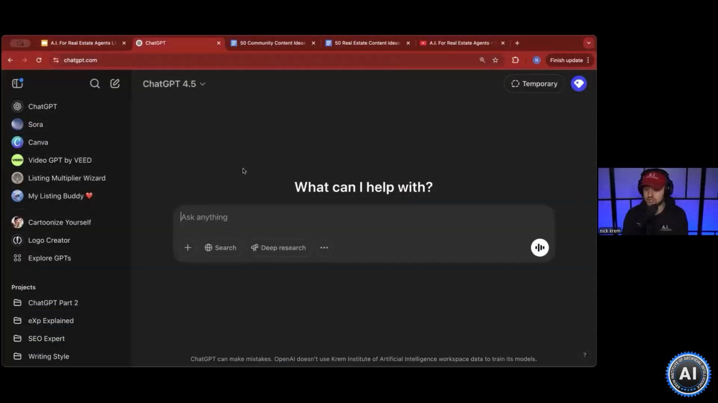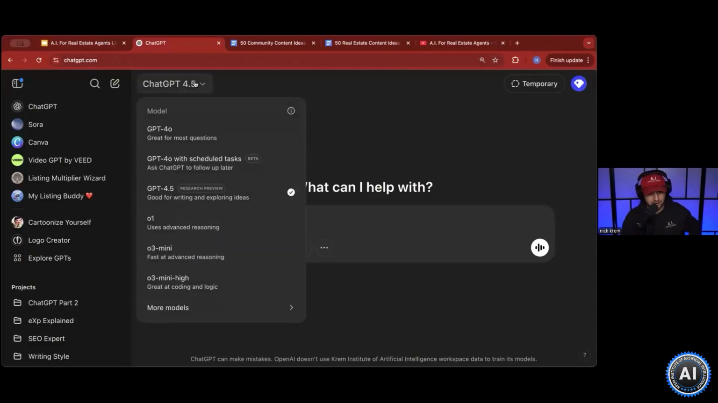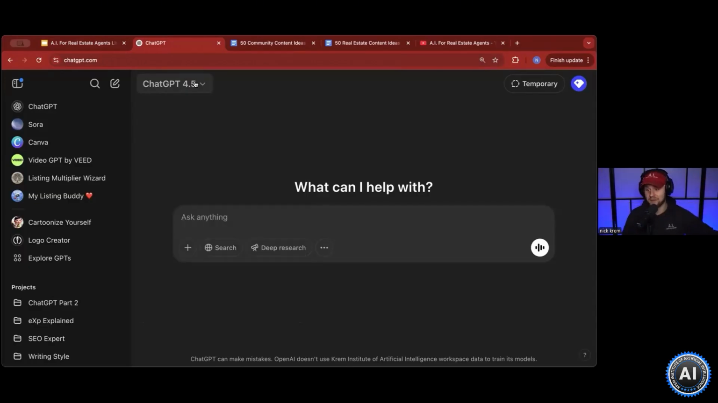So inside of ChatGPT, family, if you guys see, ChatGPT 4.5 just came out. What this means is it just got better in research and it got better in collecting data for you. So what I'm about to show you just got like a facelift, just became even better for you.